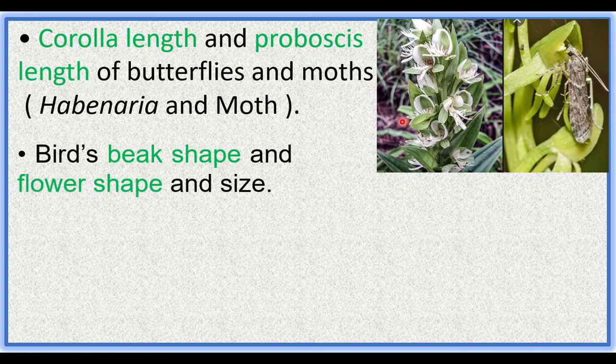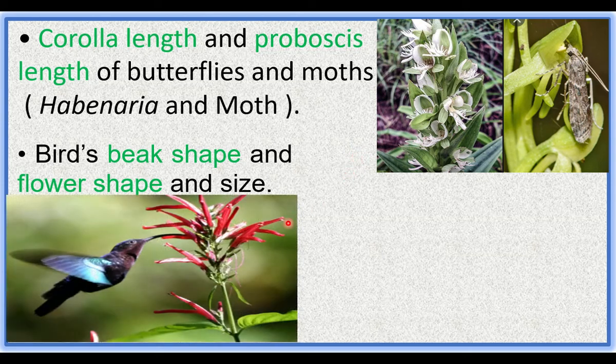Birds' beak shape and flower shape are another example of co-evolution. There is change in the flower shape and the beak shape of the pollinating birds. Here it is a benefit for both organisms. Both undergo change, that is co-evolution.